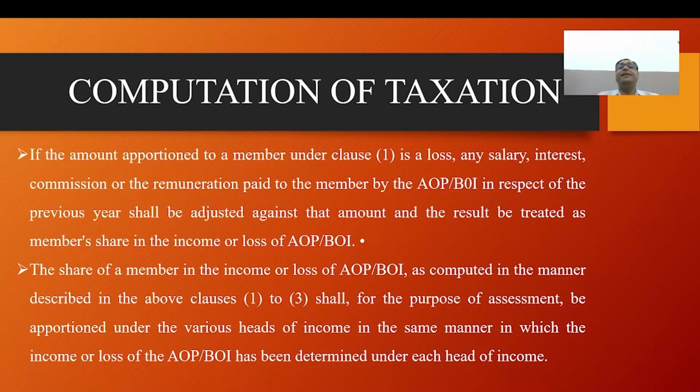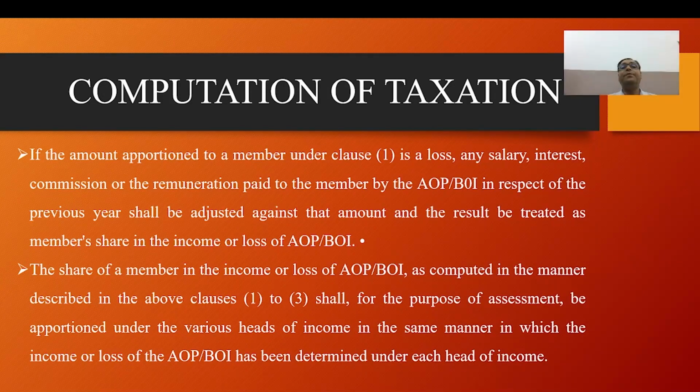Section 40BA: in case of AOP or BOI, the following amounts shall not be deducted in the calculation of business income. Any payment of interest, salary, commission, bonus, and remuneration made by the AOP or BOI to its member will also not be allowed as a deduction when they calculate the income of the association or body. Rent is not covered by 40BA, therefore rent paid is allowed, subject to section 48 clause 2.